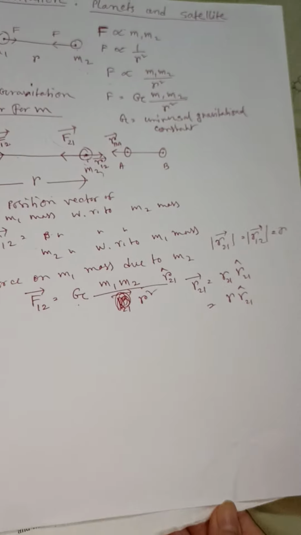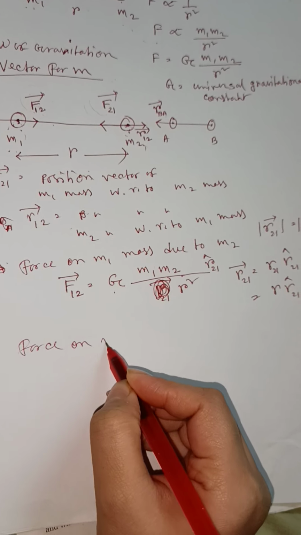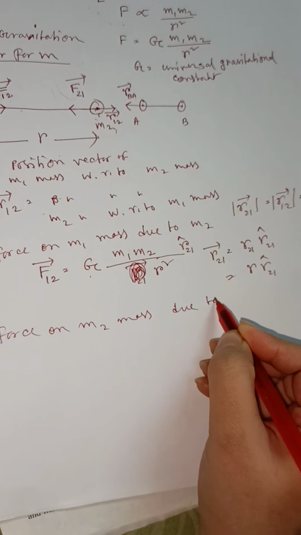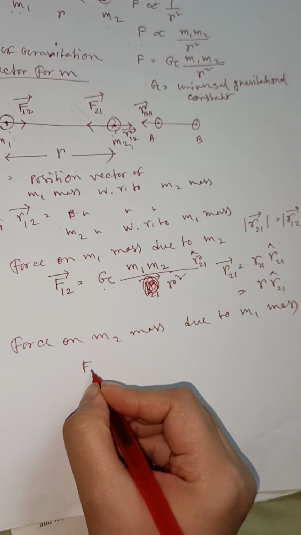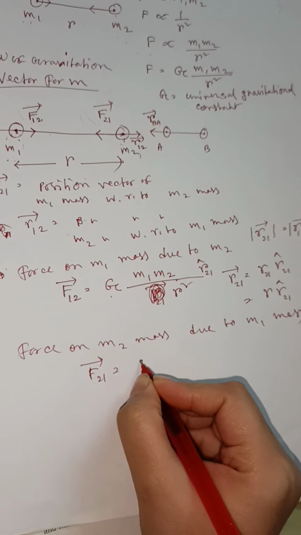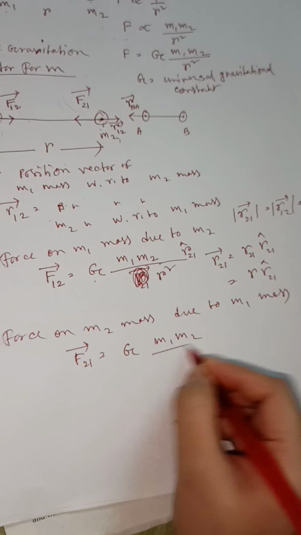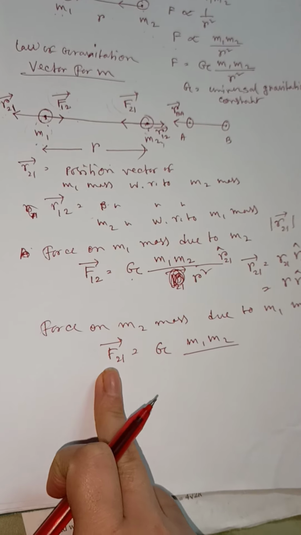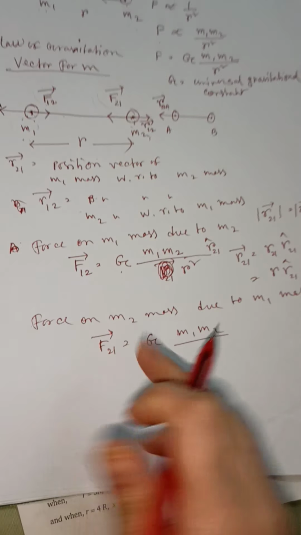Okay. Now the force on m2 mass due to m1 mass. So this one will be F12, right, and it will be G m1 m2 by r square, because here I'm going to find the force on m2 mass.